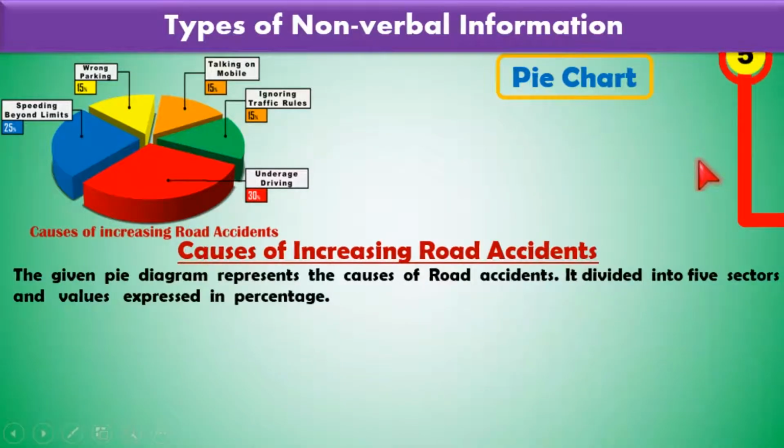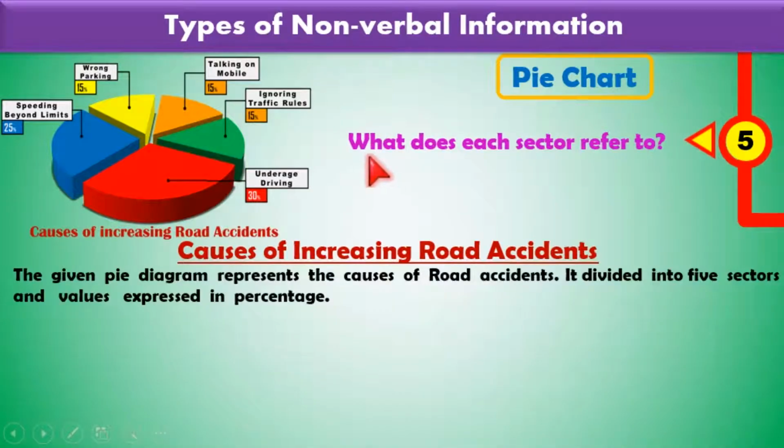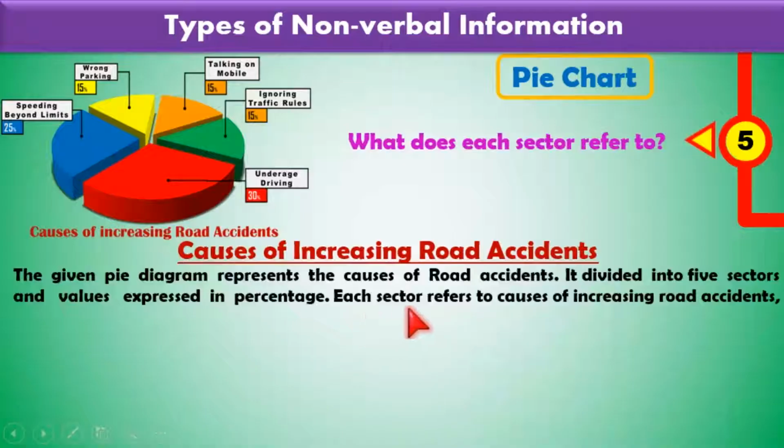Okay, then how can we write the next sentence? So here is another question. What does each sector refer to? Very simple answer to this question. So there are 5 sectors. These 5 sectors refer to causes of increasing road accidents. So look, each sector refers to causes of increasing road accidents.